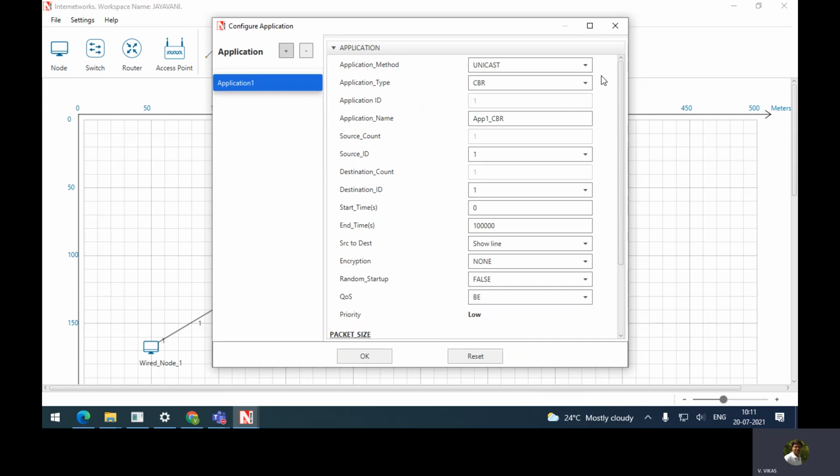What we need for this experiment is, we just have to specify what is the source and what is the destination. Okay. So what is the source? Source node is 1. Destination, you need to change, but what is the number of that one? For first scenario, we will be going with second node. What is the ID you have for that? 2. So select destination as 2.